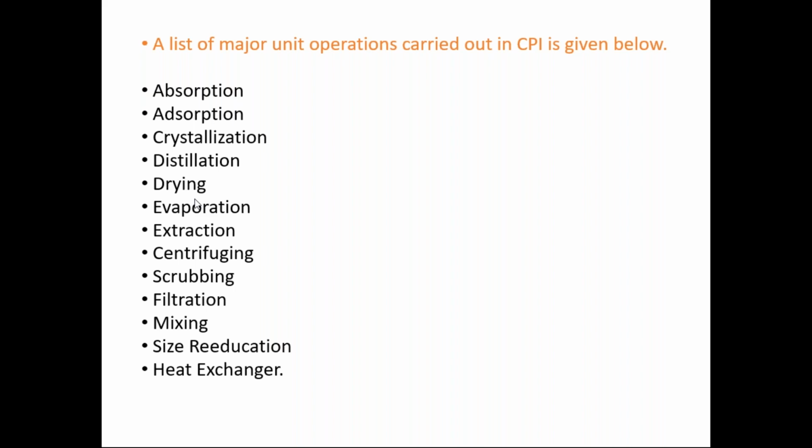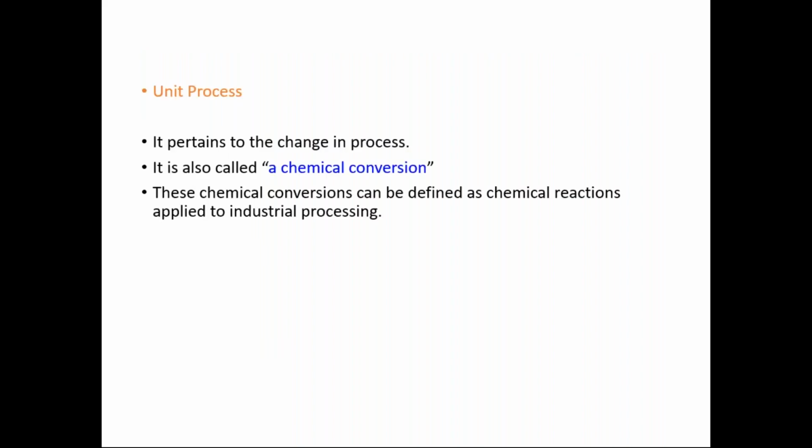And heat exchangers are nothing but the heating or cooling equipments. That may be a heater, a cooler, an evaporator, a vaporizer, a condenser, etc. All these types of equipments are nothing but the heat exchanger units where only heat is changed, for heating something, for cooling something, for condensing something, for vaporizing something. So there are no chemical reactions. That is why all these operations are called unit operations, and these are the common unit operations involved in the chemical industries. Then what is a unit process?